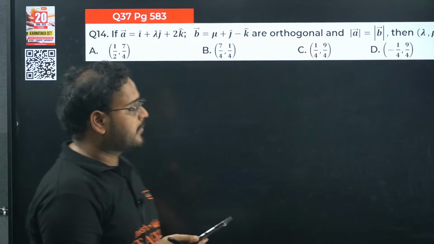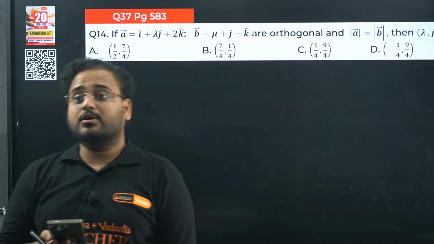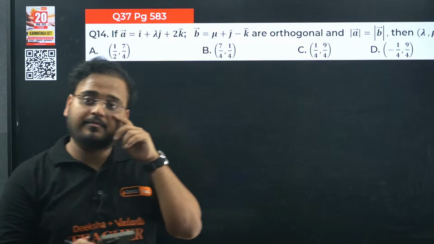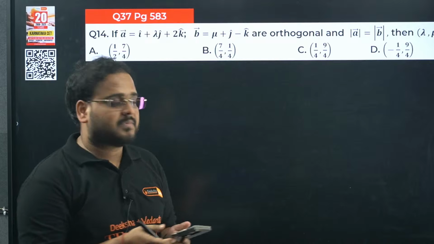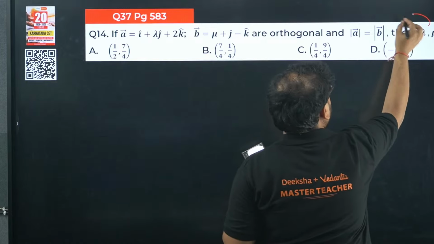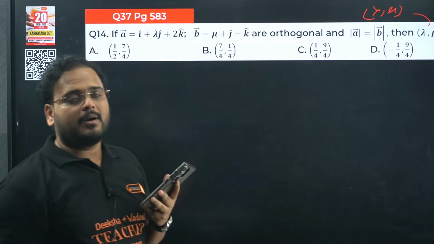14th one. If A is given like this, B is also given. They are orthogonal, and the moduli of A and B are also equal. Find lambda, comma mu. Mu is actually given here. We are looking for the ordered pair lambda, comma mu.